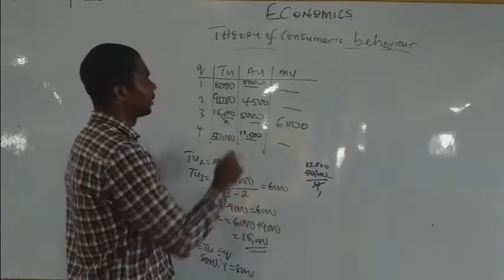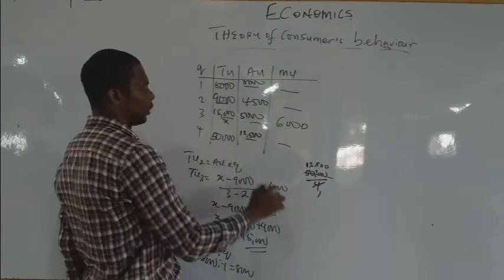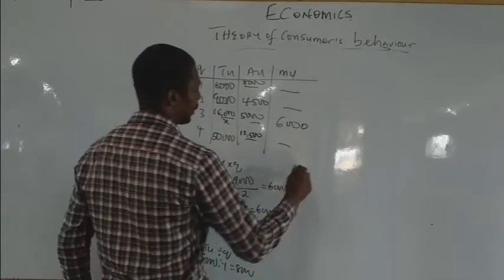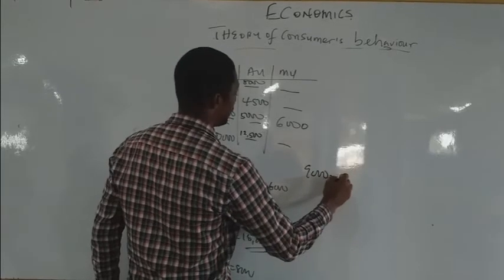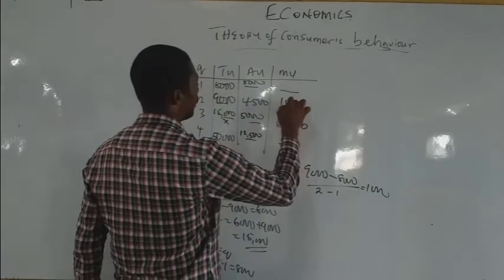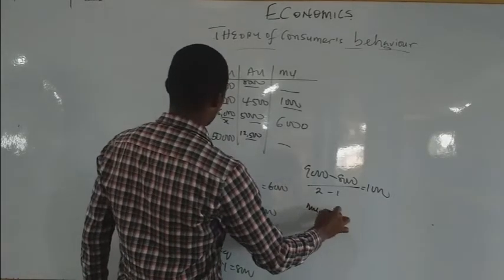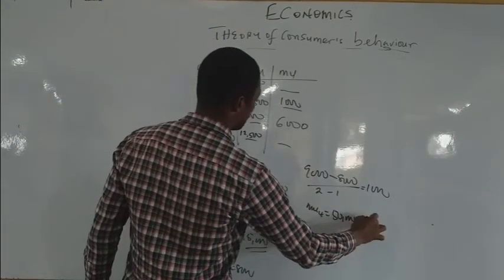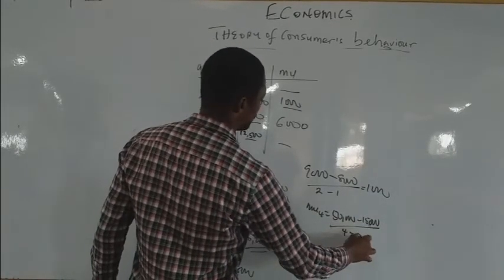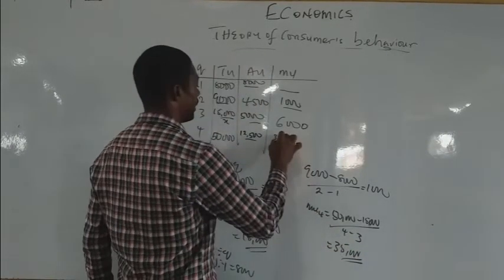Now to get MU, 9,000 minus 8,000 over 2 minus 1. That's 1,000, so this is 1,000. The first MU is always dash. As you get to MU4, it will be 50,000 minus 15,000 over 4 minus 3, and that will give us 35,000.